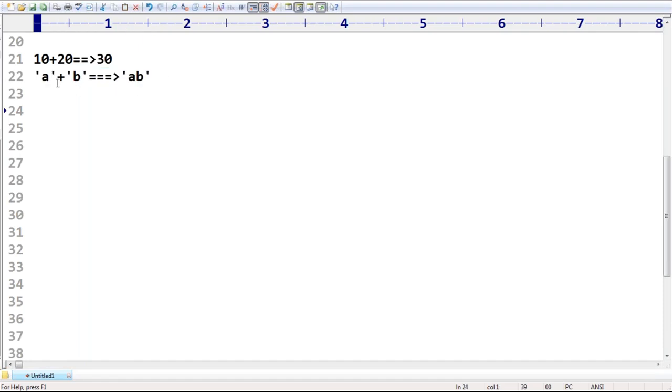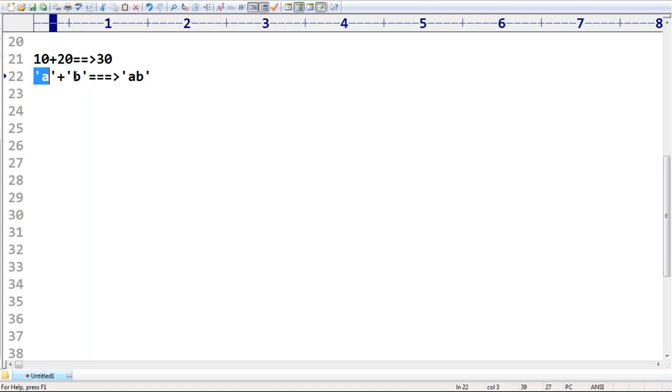But make sure, if you want to apply the plus operator between two string values, then compulsorily both the values should be string type only, otherwise we will get an error.